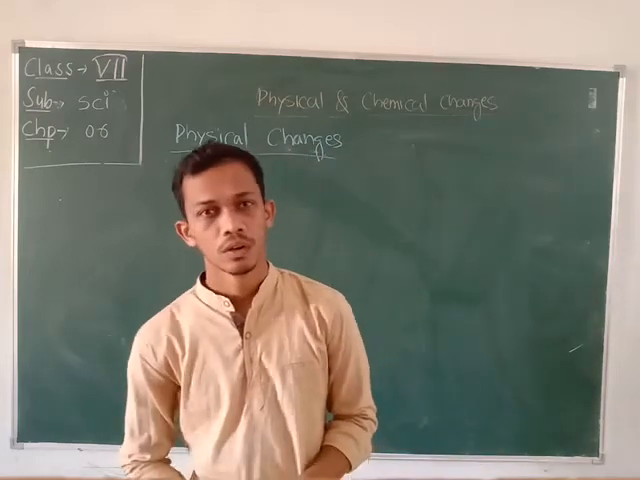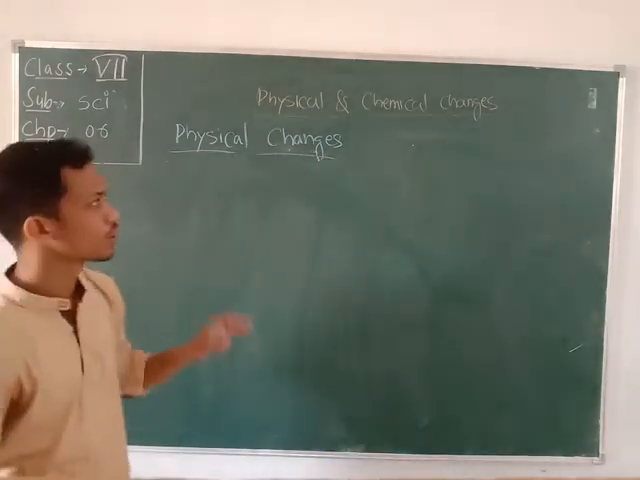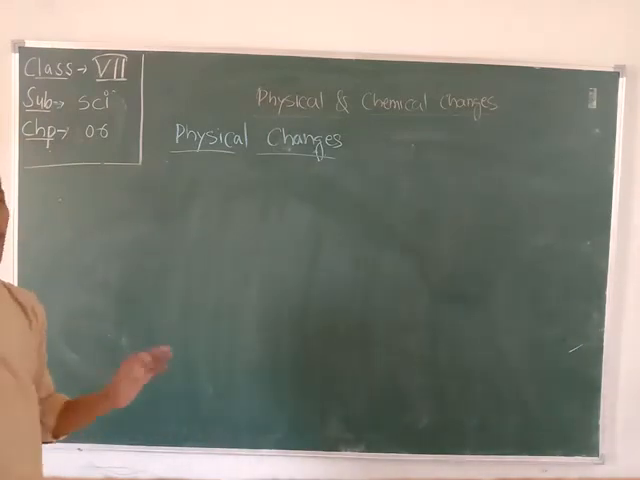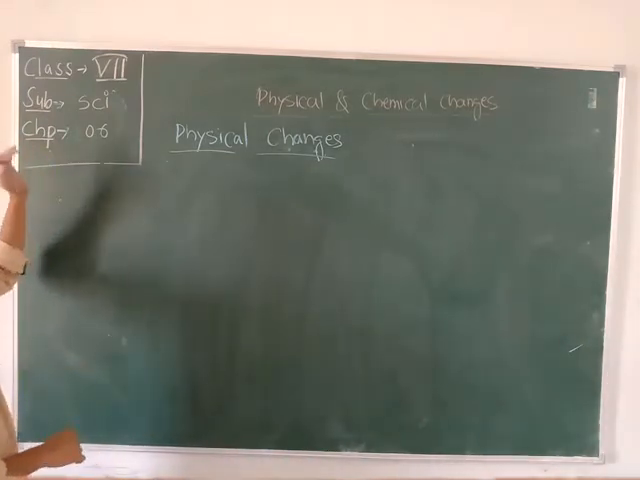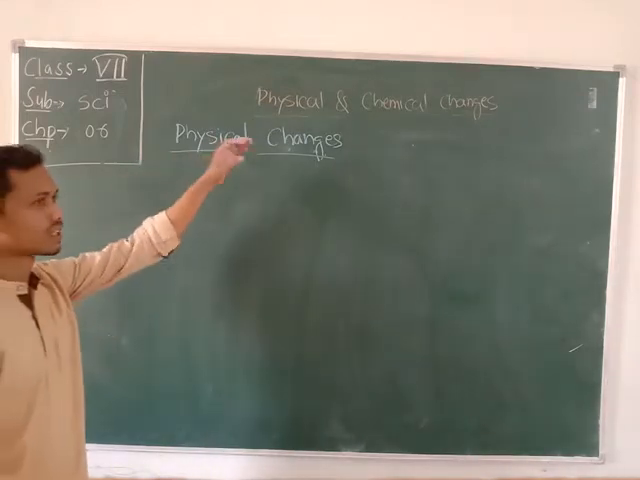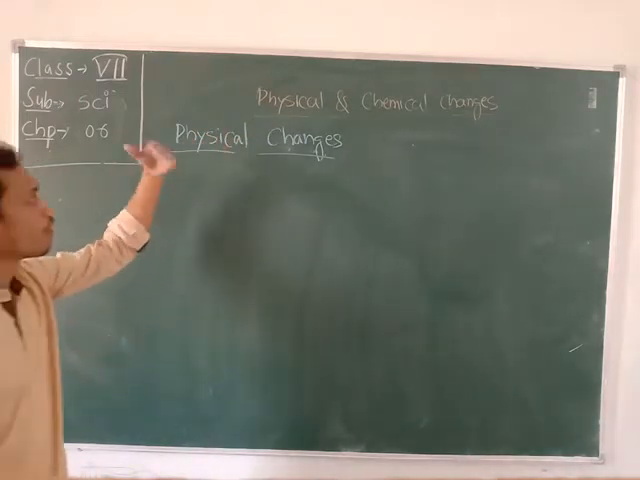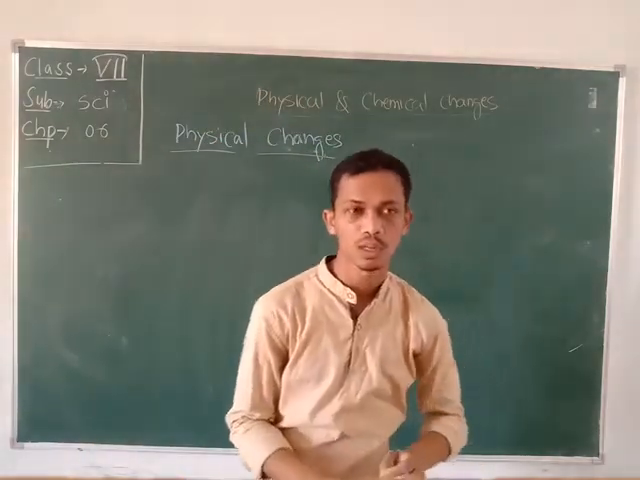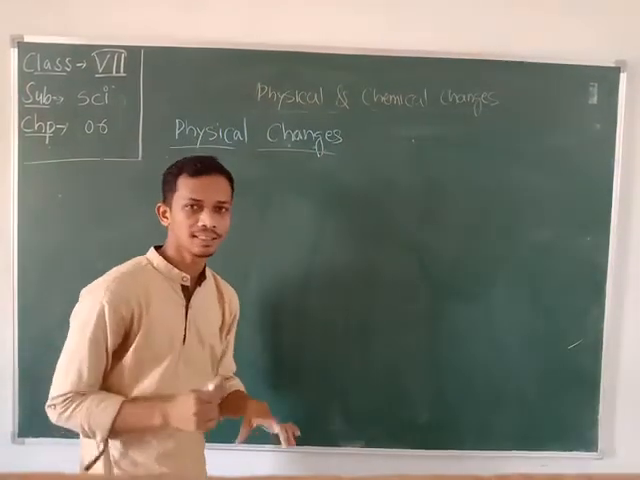Hello, welcome student. So today we are going to start a new chapter of your class 7 science. It is chapter number 6. Okay. So what is the name of our chapter? That is the physical changes and chemical changes. Or you may also call it physical and chemical changes.